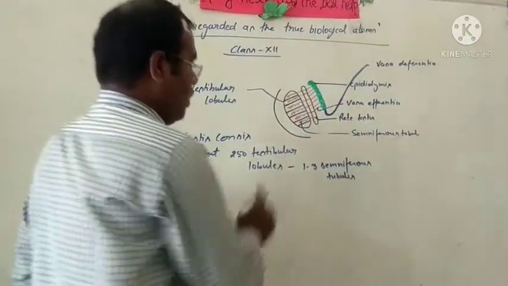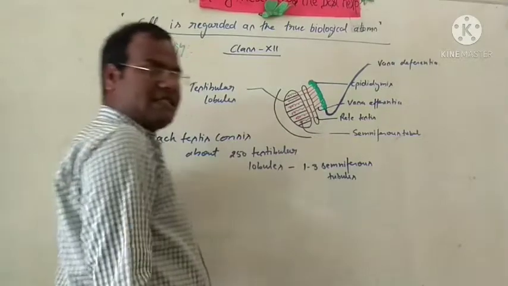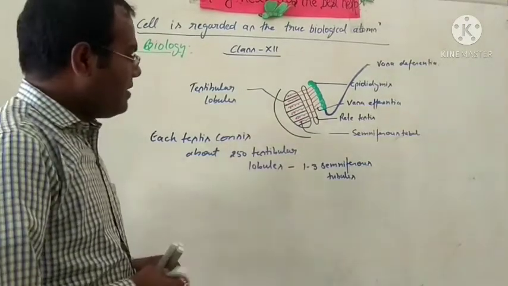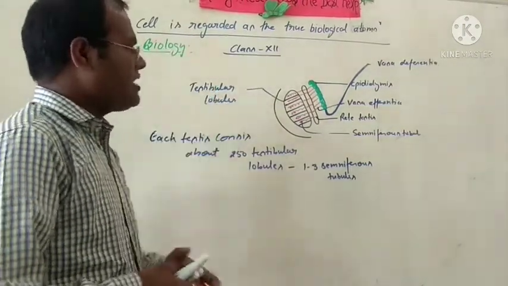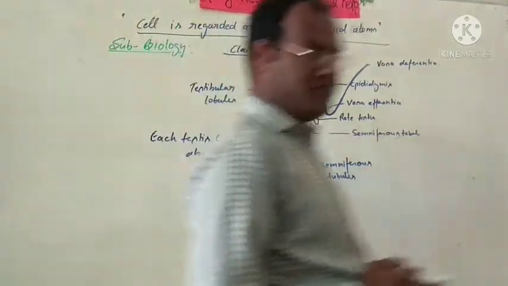So this is the longitudinal section of the testis, and these are the different parts in it.